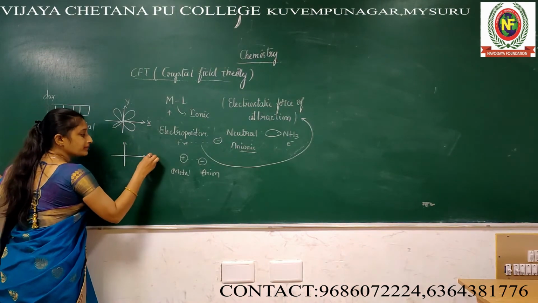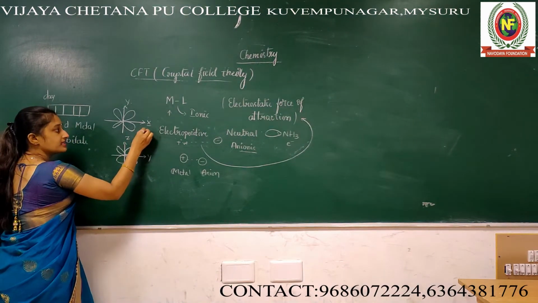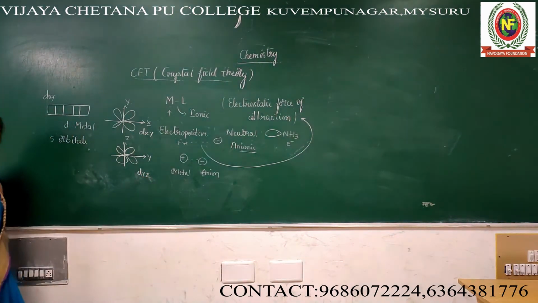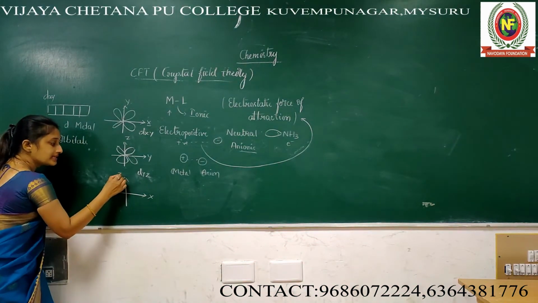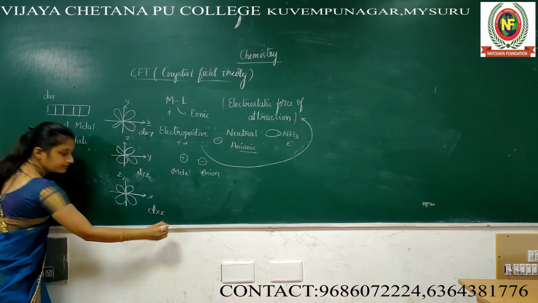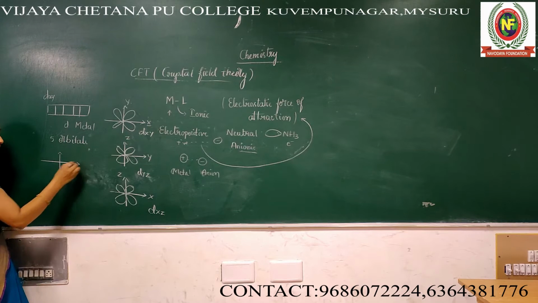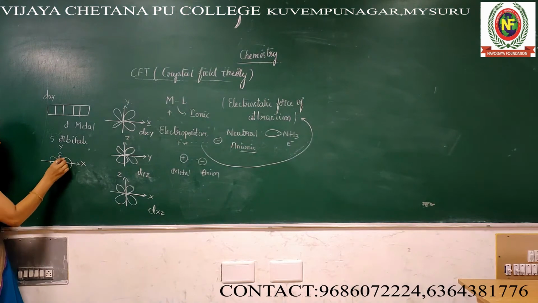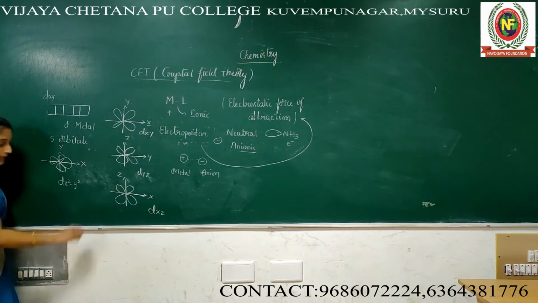Suppose it is present between y and z, we call it dyz. If the orbital is present between x and z, we call it dxz. If the orbital is present exactly along x and y, this is also a double dumbbell, and we call it dx square minus y square.